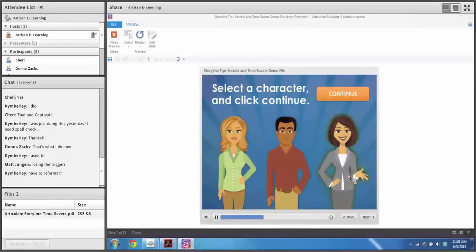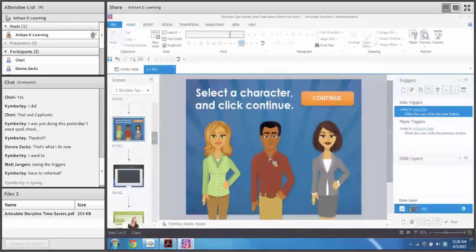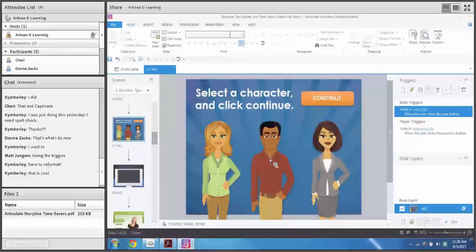So that's pretty cool. You can use that so that you don't have to create those extra triggers to create that effect. And you can use that with all sorts of different options, or you can use it with check marks or radio buttons or whatnot. So that's using a button set.